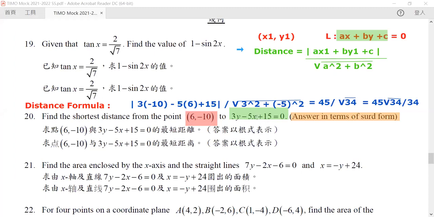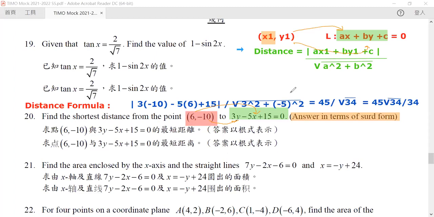Oh yeah, because the equation is very interesting because it is 3y minus 5x, but the formula is very simple. You just replace our x1 with the corresponding x coordinate, and then we replace our y1 with the corresponding y coordinate. So in here, I'll just replace the 6 for our x here, and -10 for our y here. So you don't exchange them. In fact, you replace exactly. Replace the x by the x coordinate of the point and replace the y by the y coordinate of the point. Okay, so this is our question 20.